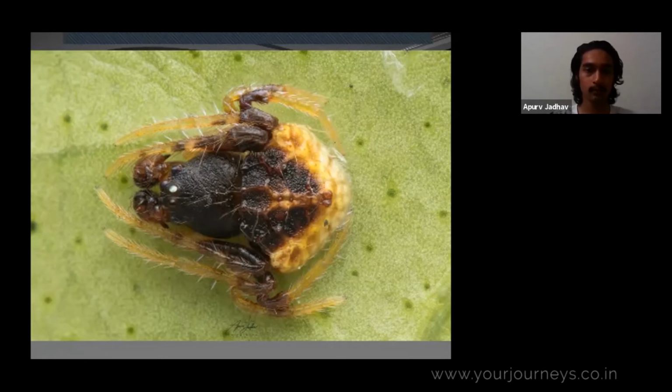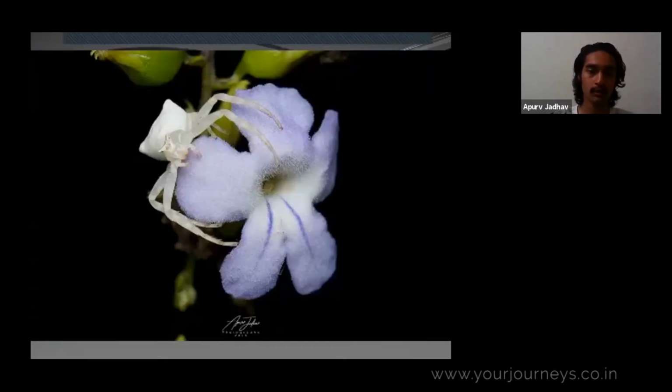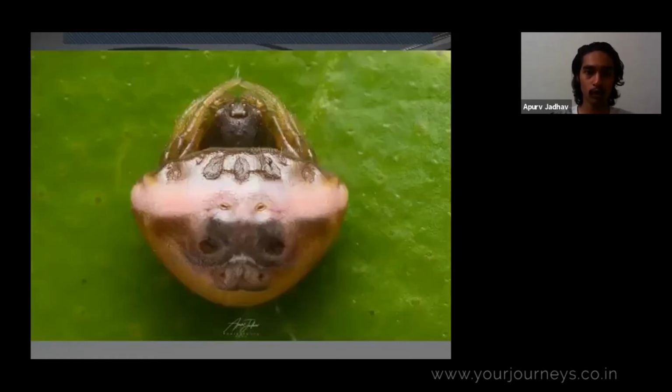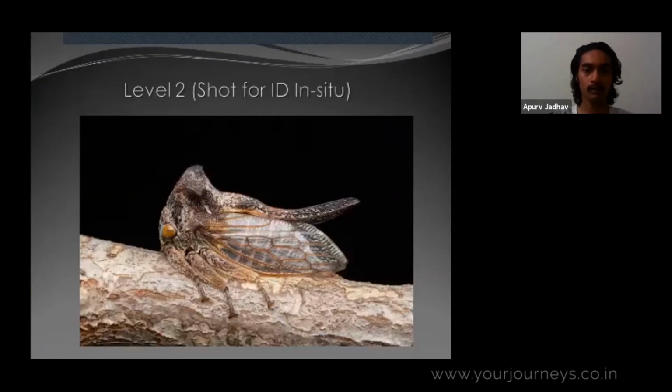This is a crab spider, Thomisus. These can be found mostly on plants and flowers. So now you can see that their habitats differ, these microhabitats, which are quite important to convey information about the species itself.